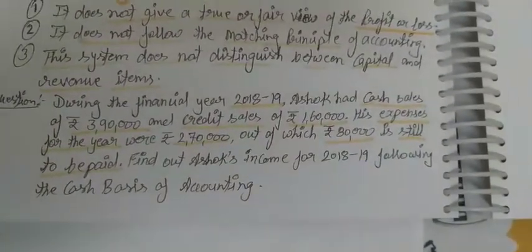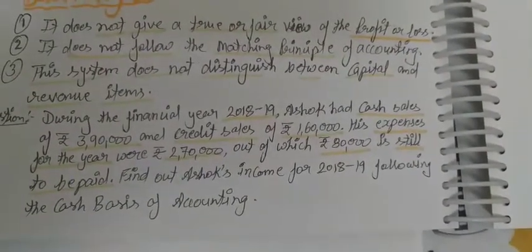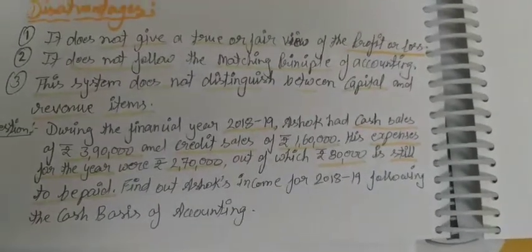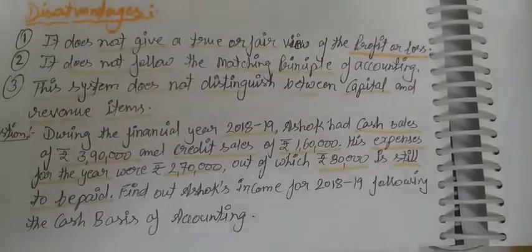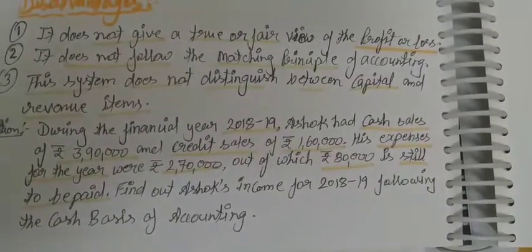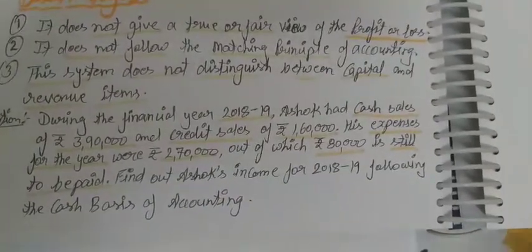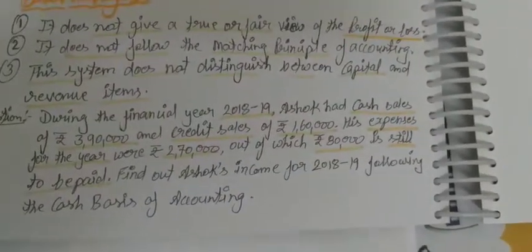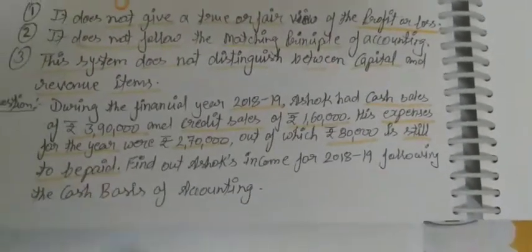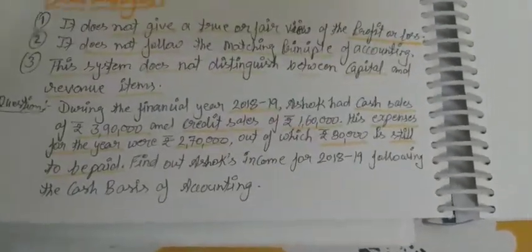Cash basis of accounting is the method or system we have to follow to calculate the profit or income of Ashok for the year 2018-19. So to solve this question we have to concentrate only on the cash basis of transactions. Credit transactions will not affect the accounts of the business.